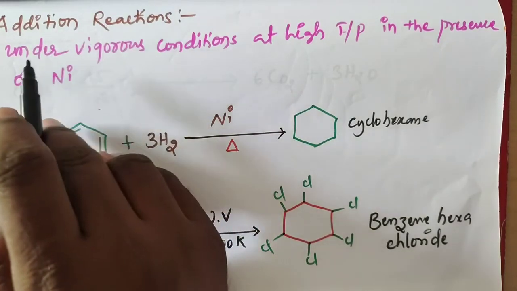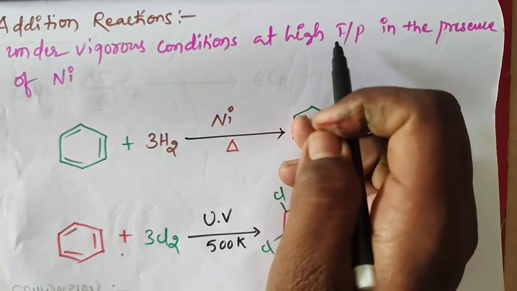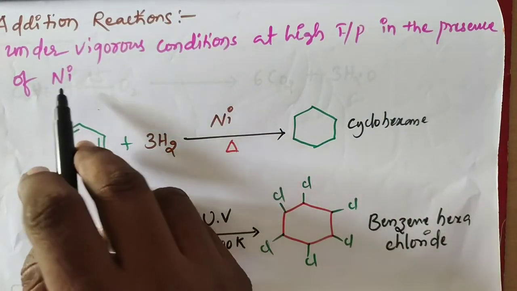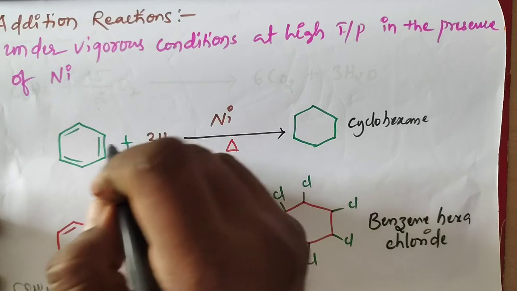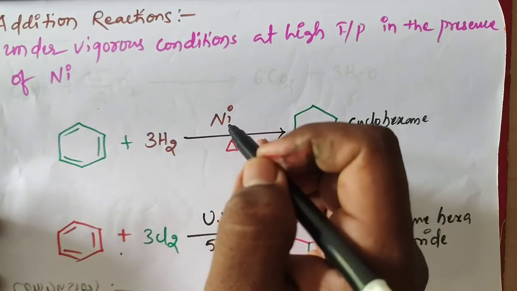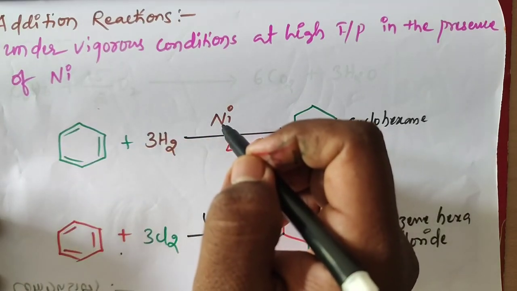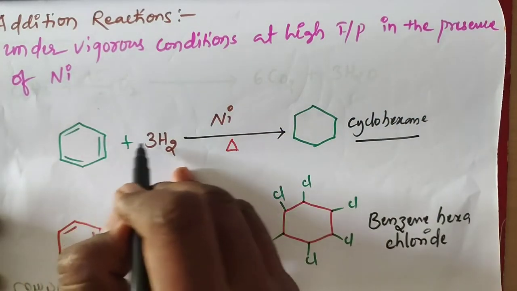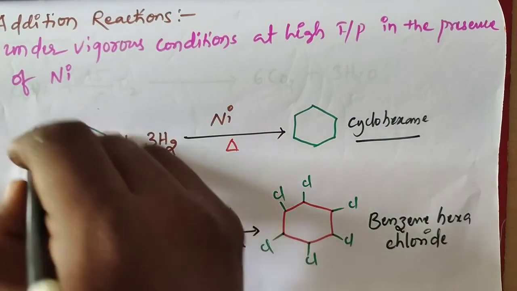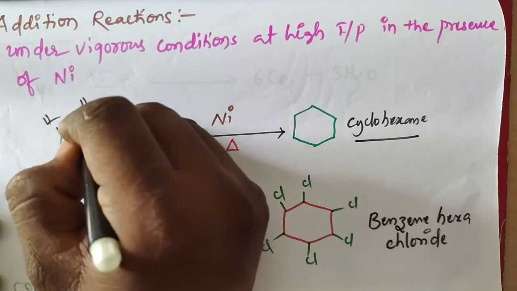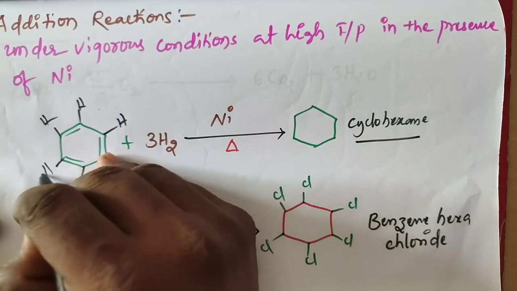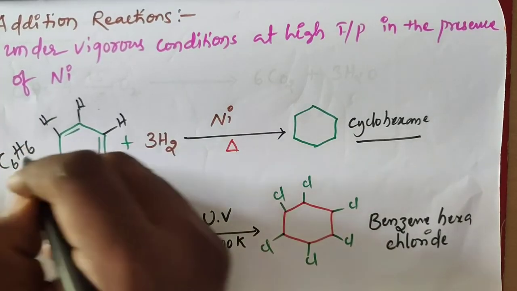Addition reactions are undergone by benzene under vigorous conditions, at high temperature and pressure in the presence of a particular catalyst. What is that catalyst? Nickel. Hydrogenation takes place on benzene in the presence of nickel catalyst. We get cyclohexane. What is the meaning of that? 6 hydrogens are added to this benzene. This is C6H6.